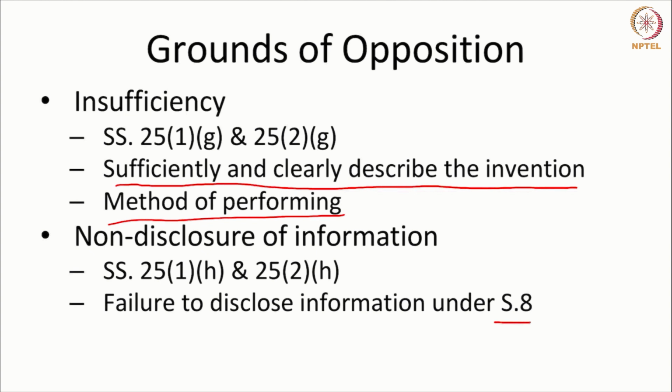So here is an obligation cast on the applicant to keep the Indian Patent Office informed as to what is happening in other patent offices pertaining to the same invention. So non-disclosure of information is a ground for challenging a patent.